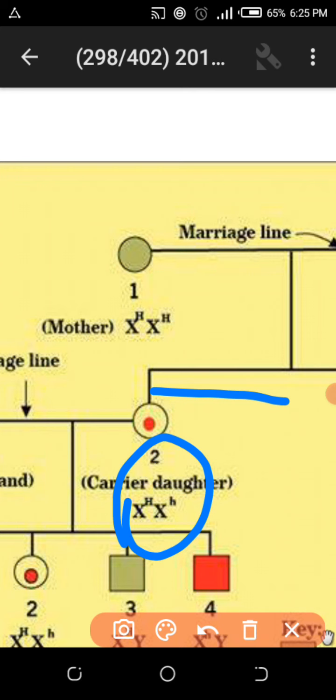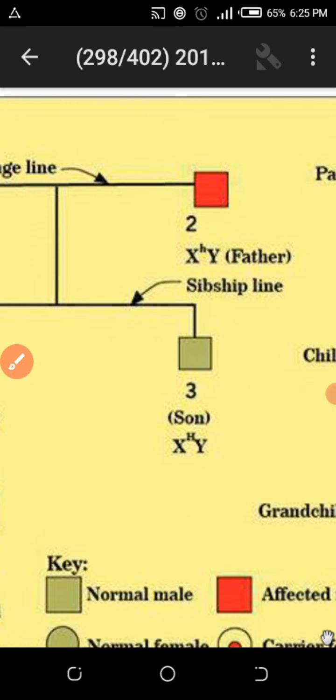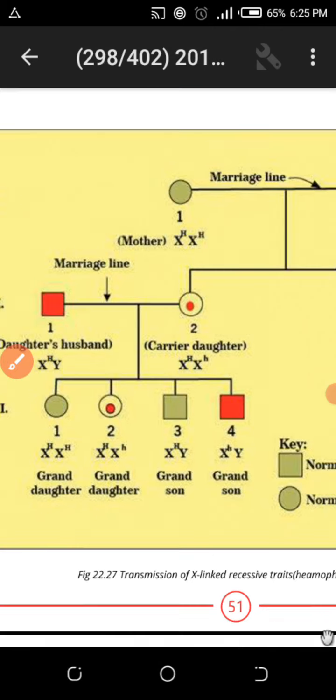Look here, he wrote carrier daughter. That's the same point I was telling you, that the recessive disease gene will transfer from male to female. The male gene went from male to female.